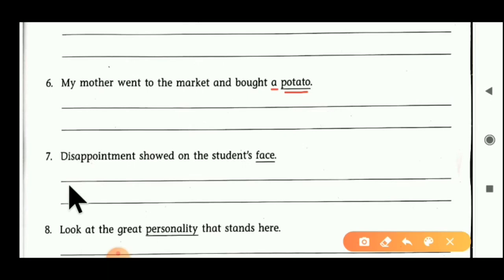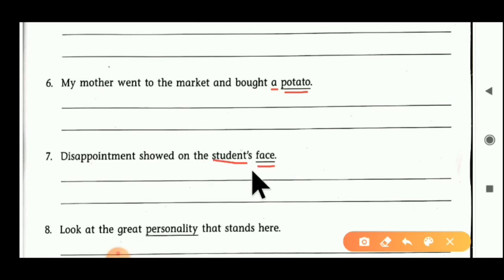After that, the seventh sentence: Disappointment showed on the student's face. Student is a singular form here. We have to convert it into plural form, and we also have to convert face into plural form. So we make both changes here.